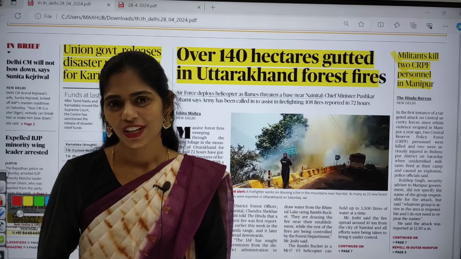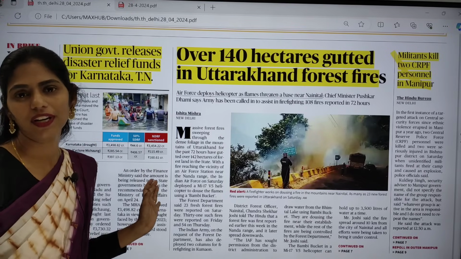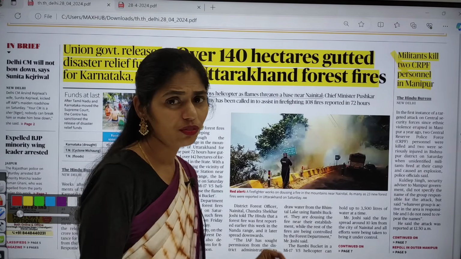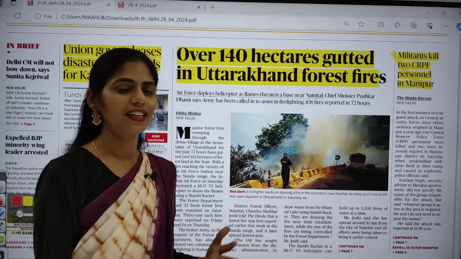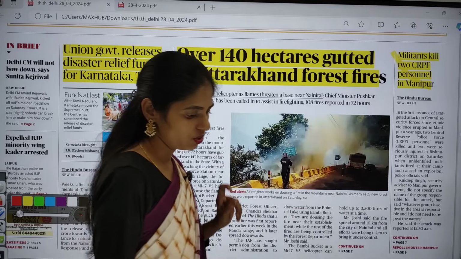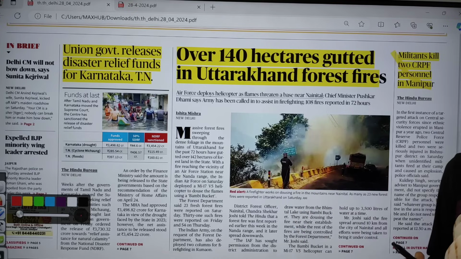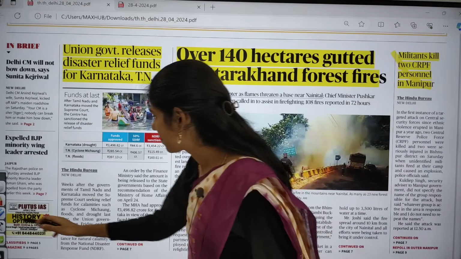Today in this session, we are going to discuss current affairs of 28th April 2024. So here I am taking the daily edition of The Hindu and we are going to pick out the articles which are important from our examination point of view. So first important thing is you have to know which article to pick up. For that there are two sources.